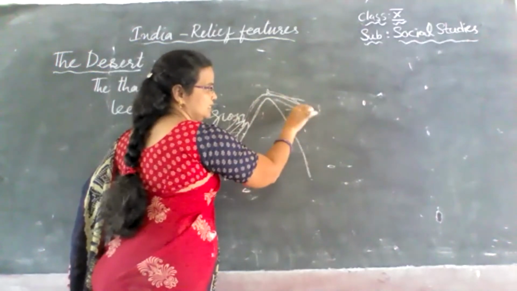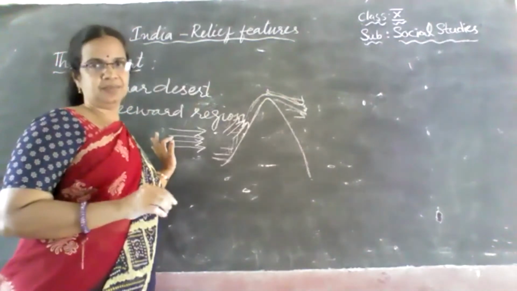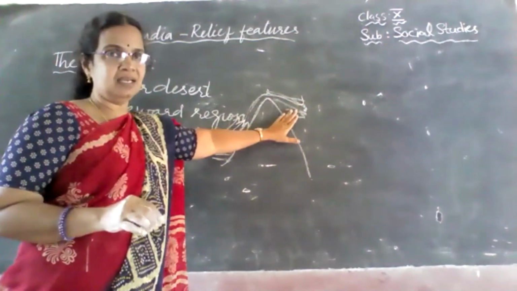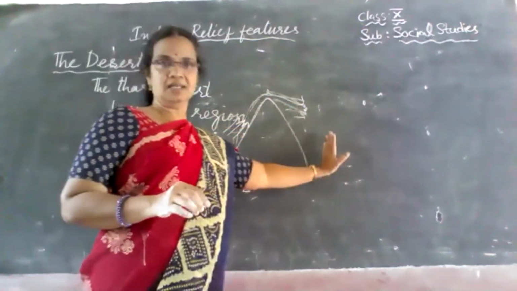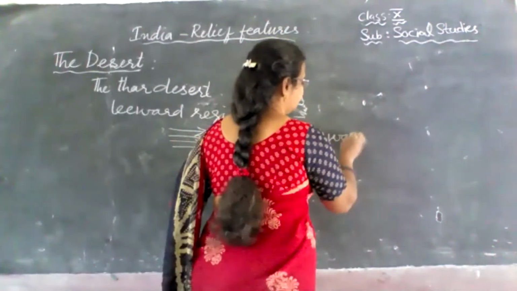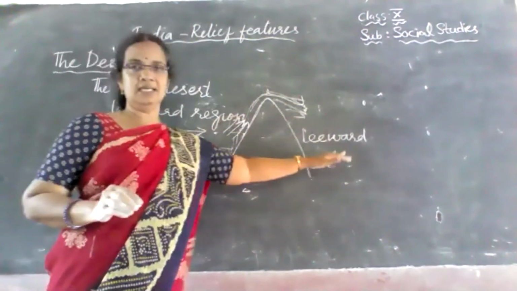When they go on the other side, by that time, the total water vapor will be lost, and they become very dry. Because they become dry, they can't give any rain on the other side. So this is called the leeward side. Do you understand, children? This is the windward side and this is the leeward side.